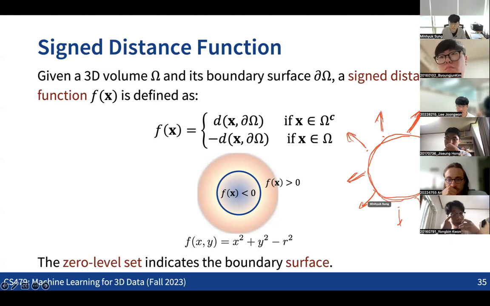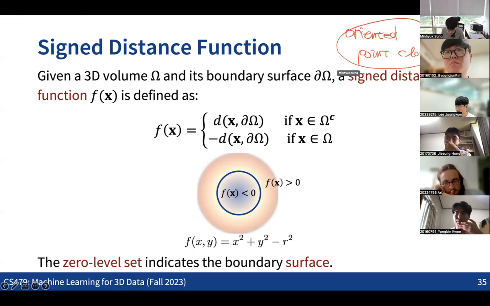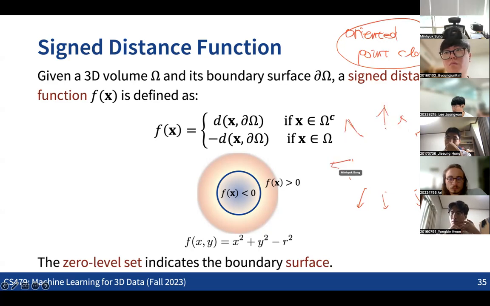So given a set of points with the normal information, by the way, the case where we have a point cloud with surface normal information is the oriented point cloud. So when you have this oriented point cloud, how can we define the signed distance function, given any query point in the space? If we have a set of points and the surface normal information, how can we compute the signed distance for any arbitrary point in the space?